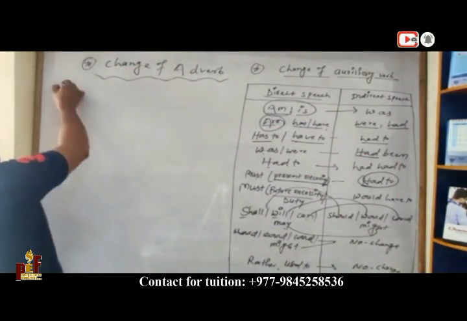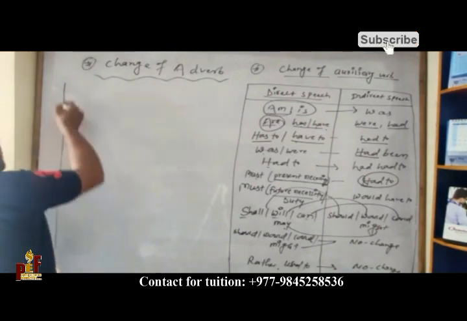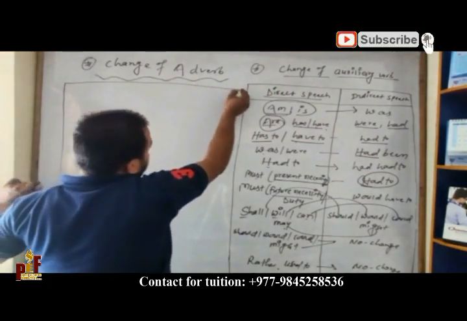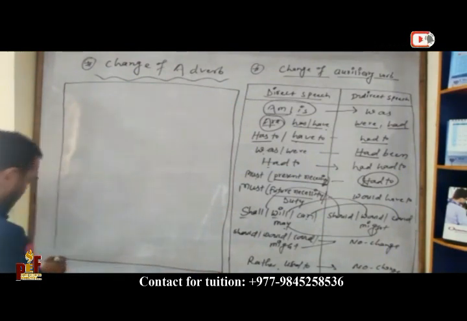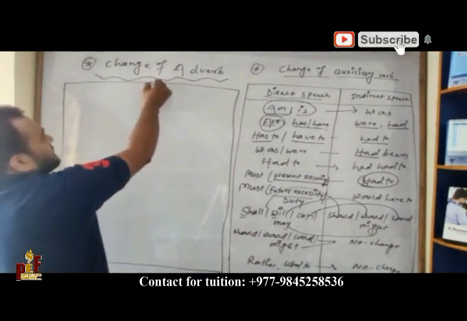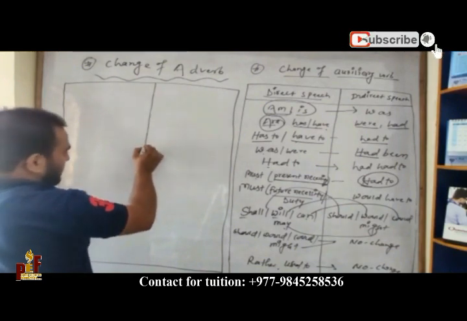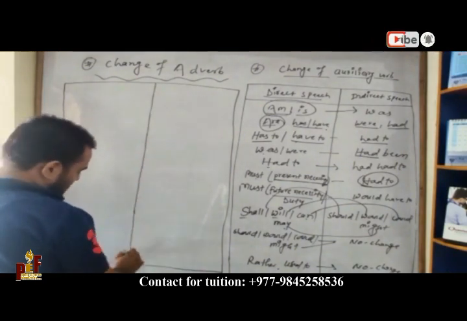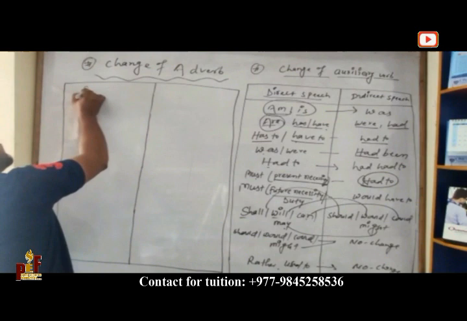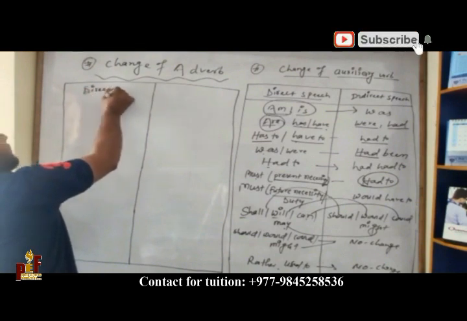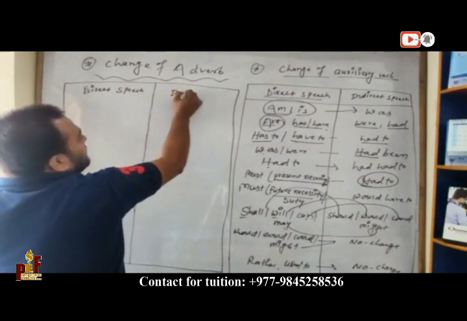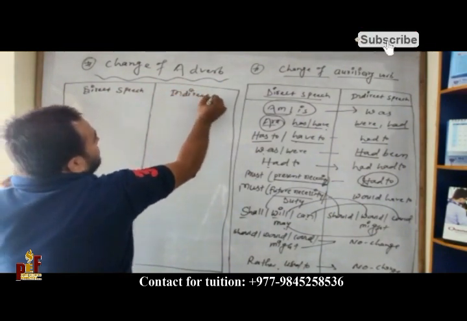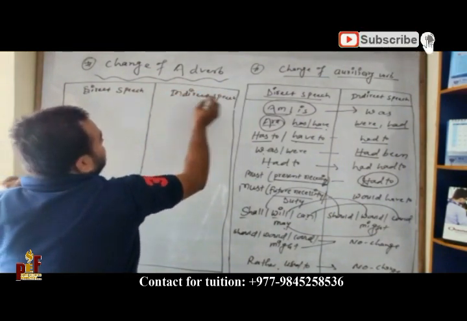So I am going to make a table here. Again we are going to make two columns: one is direct speech, another one is indirect speech.